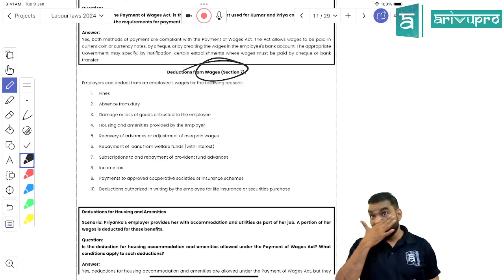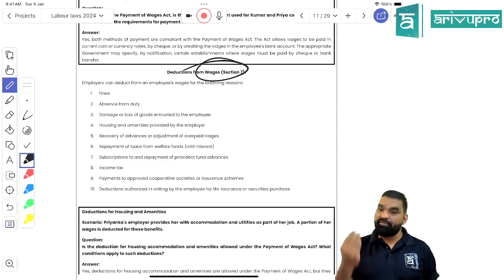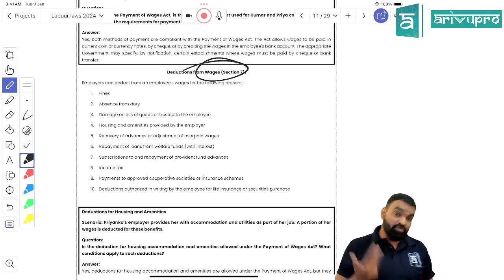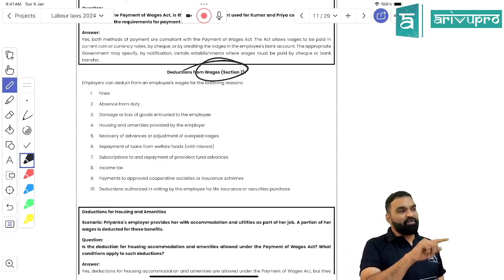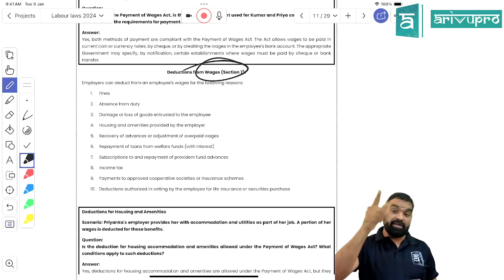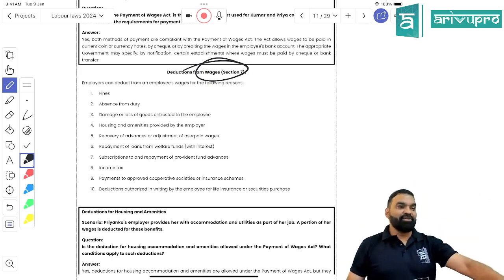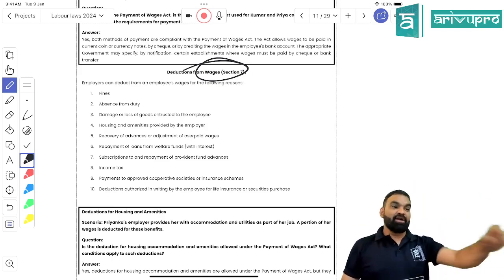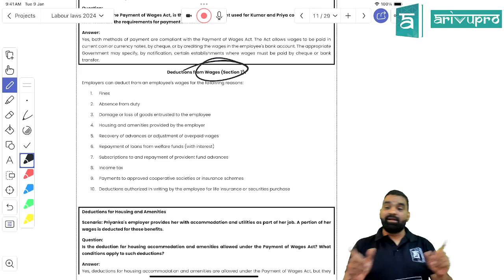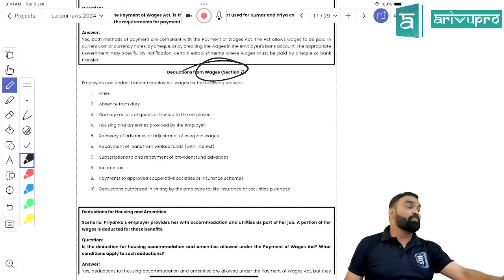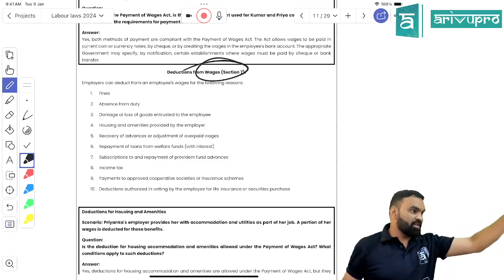The second one is what? Absence. Even if it is not communicated, it is subject matter of deduction. But can I say that even for calculating the damages, the organization should have a strict policy, right? Now, if you damage my laptop, I'll charge 30,000 from you and 20,000 from her. So how that 30,000 and 20,000 has been determined, there should be a valuation norm for the same. There should be a policy measure for them, right?